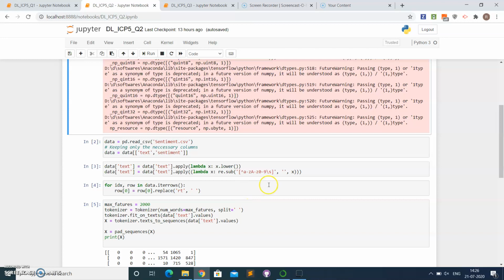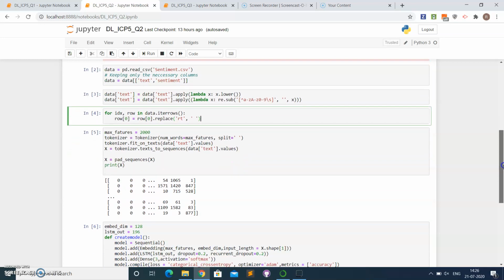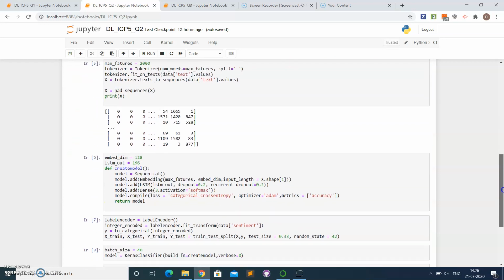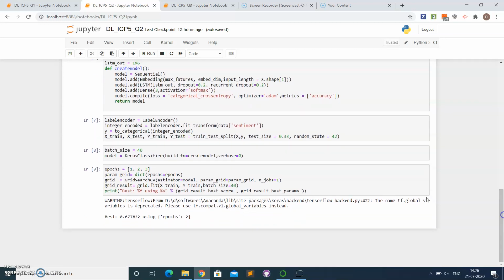Basically here we are removing the special characters, and then again doing the same thing, that is replacing the repeat with null and then applying tokenize and padding, and then creating a model and again label encoding.